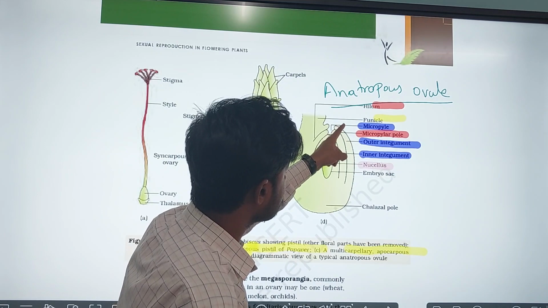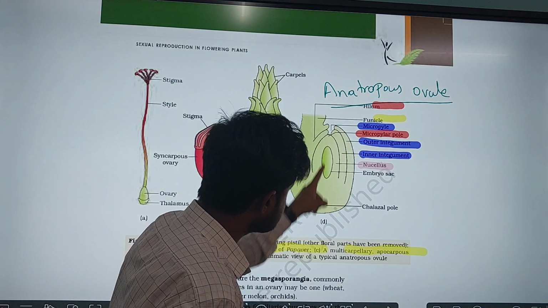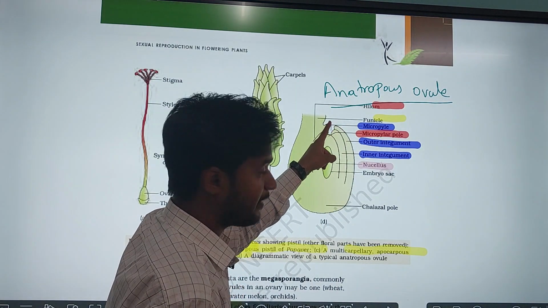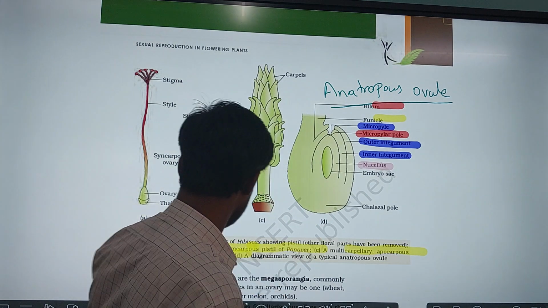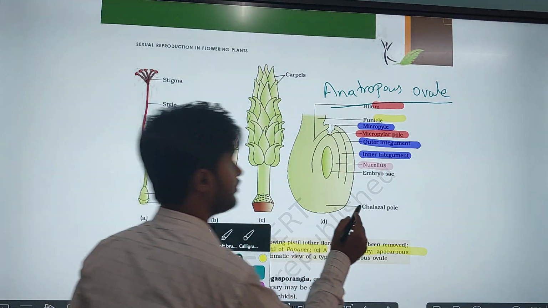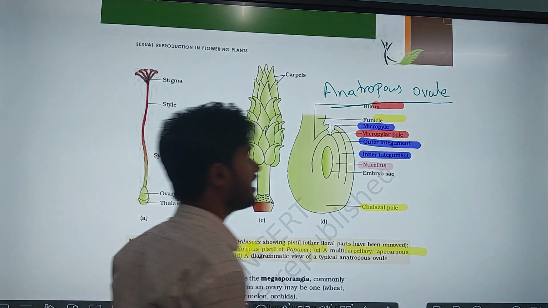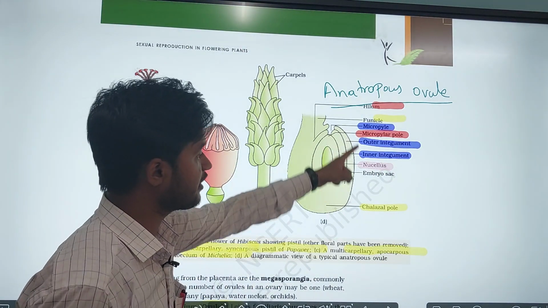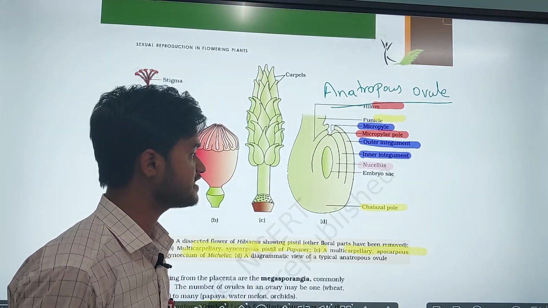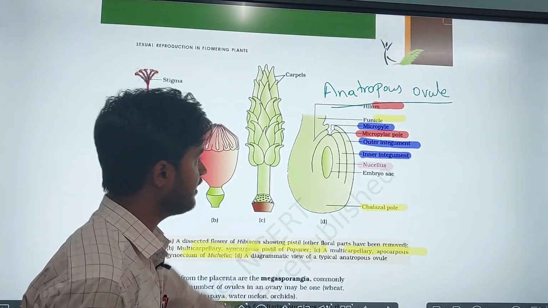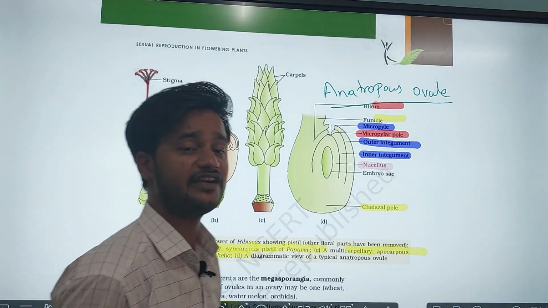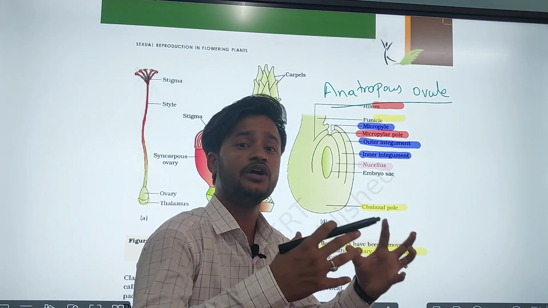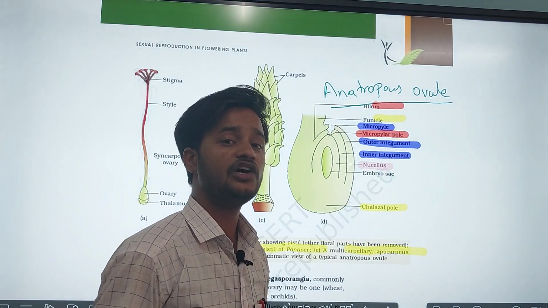Opposite to the micropylar region, there is another pole. What is it called? Chalazal pole. Opposite to the micropylar pole, there is the chalazal pole. The ovule body contains the mass of nutritive tissue, that is called the nucellus.